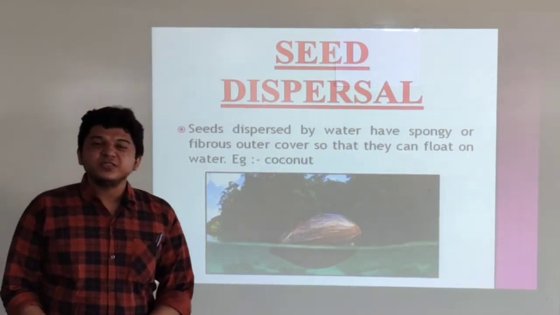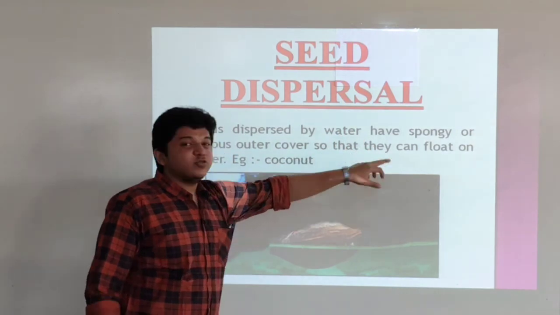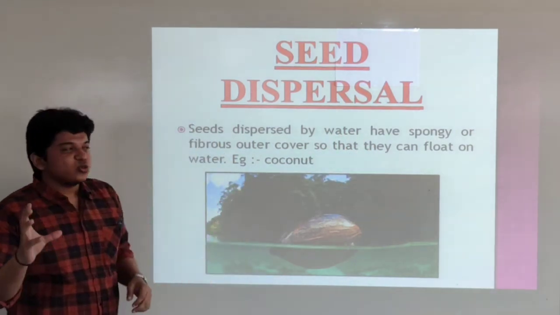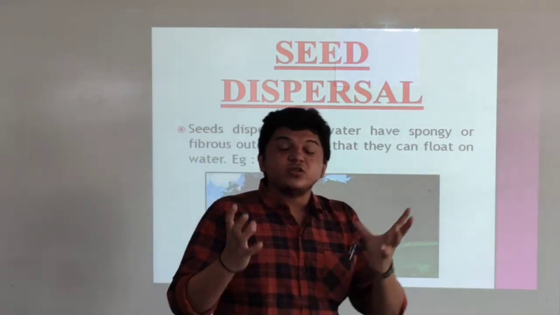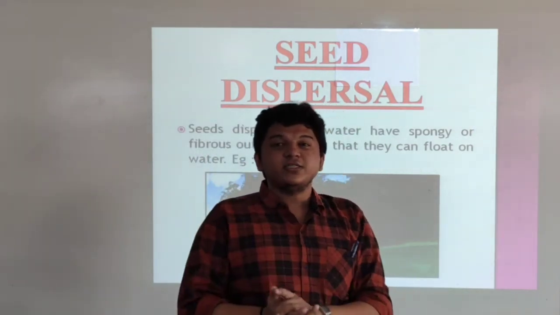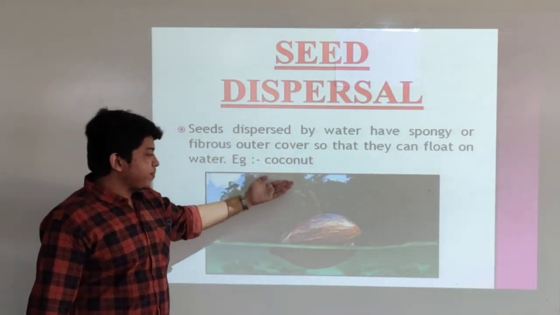Now the seed dispersal by water. Okay, so seeds dispersed by water have a spongy, means soft or fibrous, outer cover. Fibrous means which has a lot of hair, so that they can float on water. Example, coconut.